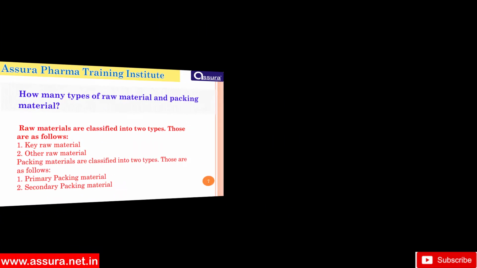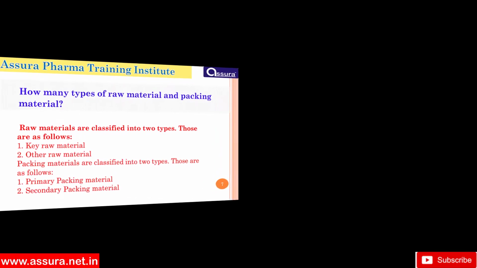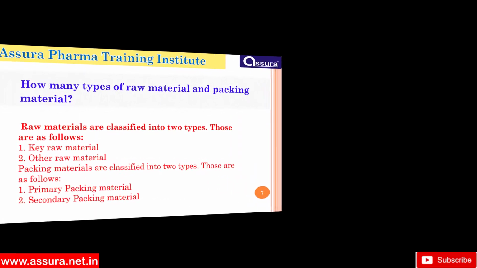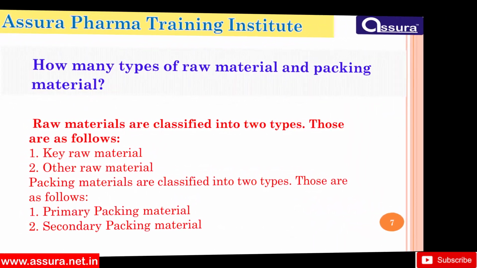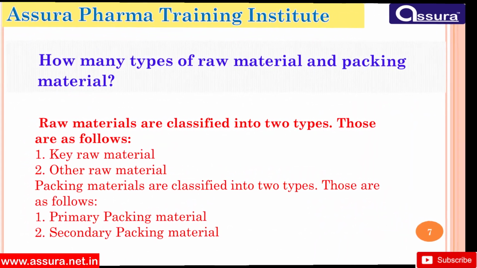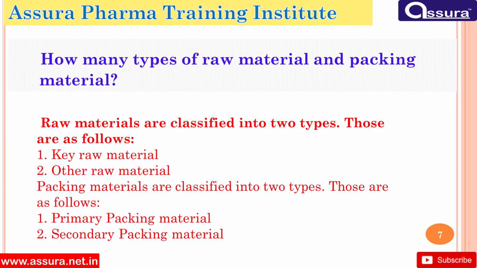Next, how many types of raw material and packing material are there? Raw materials are classified into two types, as follows: key raw material and other raw material. Packing materials are classified into two types, as follows: primary packing material and secondary packing material.